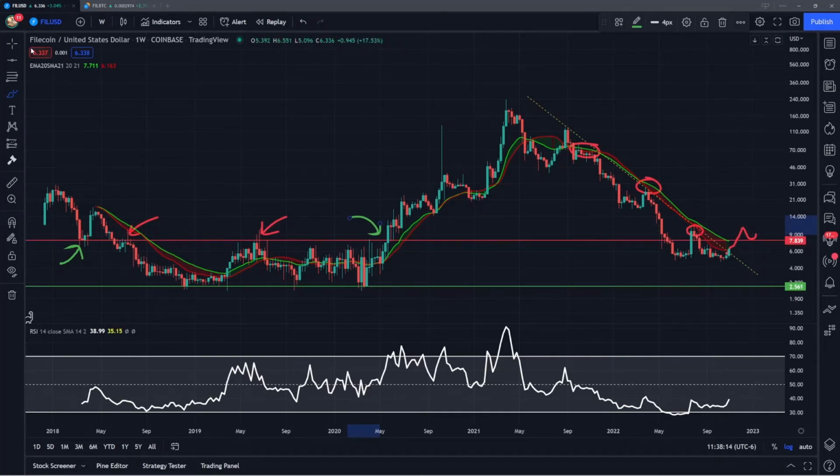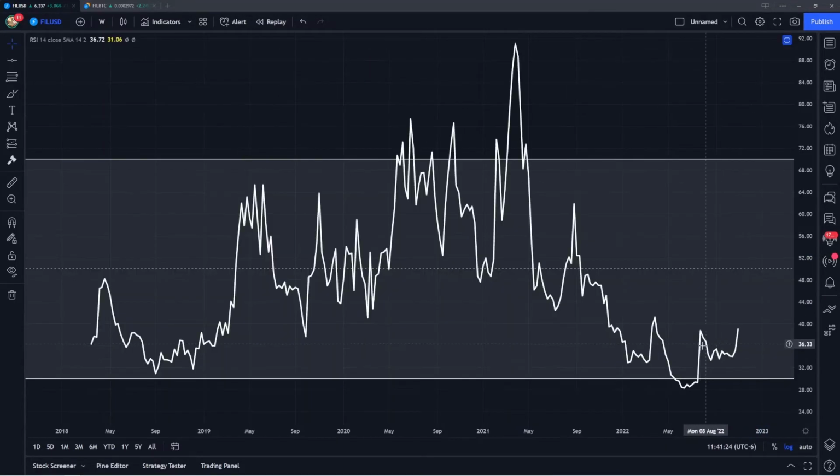So I also want to talk about the RSI, which is also showing a pretty interesting pattern, where there is the potential for Filecoin to start breaking back above some of these previous lower highs on the RSI. If I zoom in here all the way, you can see that we had this lower high back here in July on the RSI, coming in around 39. And we're currently coming up to that level again.